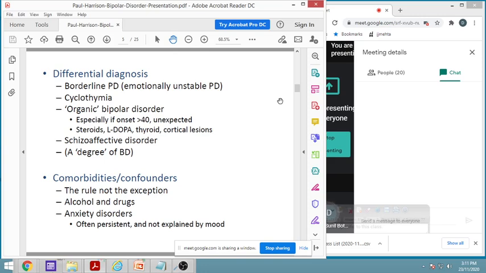Normally we categorize them as a neurological one, where there is actually damage to one or other neuron. So here organic bipolar disorder means the onset is particularly after age 40.